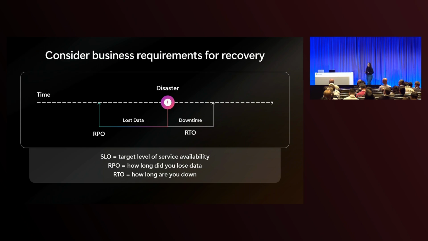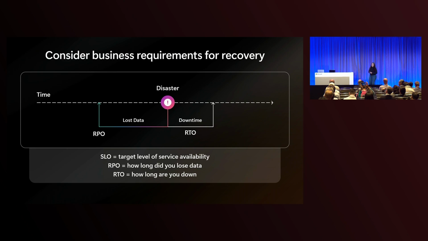I think we're in a good spot, but let's check back in on our business requirements and see what else we need to think about given the priorities that we have at each stage in our user journey. We're going to look at 3 metrics. The first is our service level objective. This is the target level of service availability for your account. You might frequently hear this described as 4 nines or 5 nines. To put that in perspective, 5 nines of availability means there's only 26 seconds of downtime in an entire month.